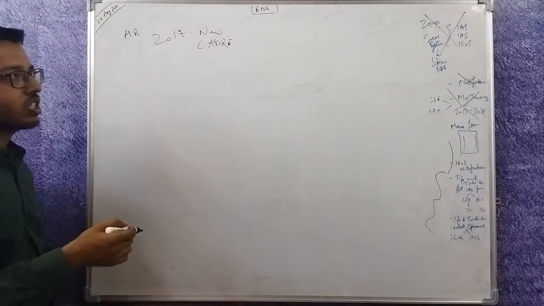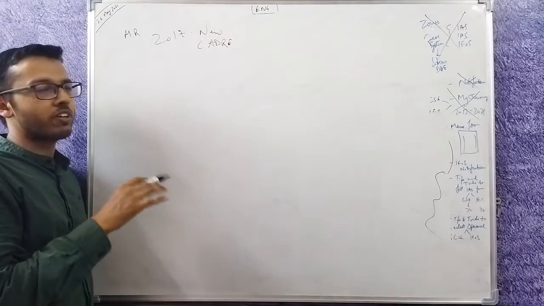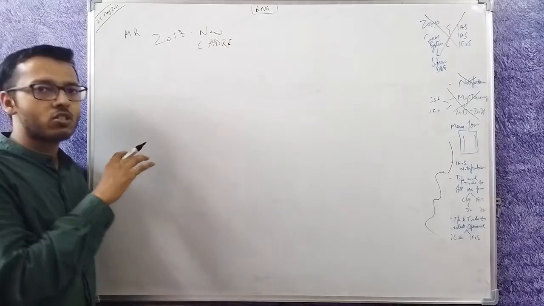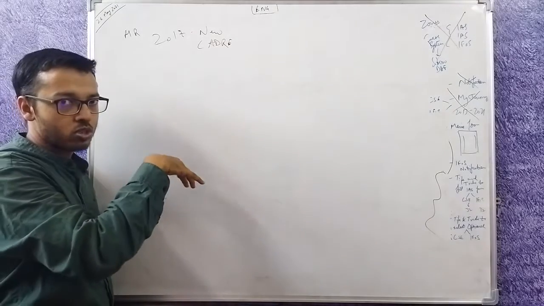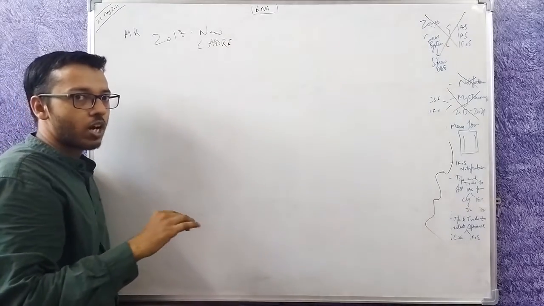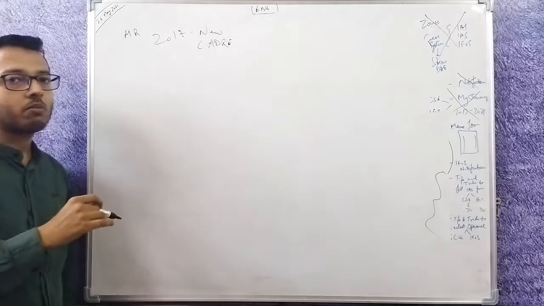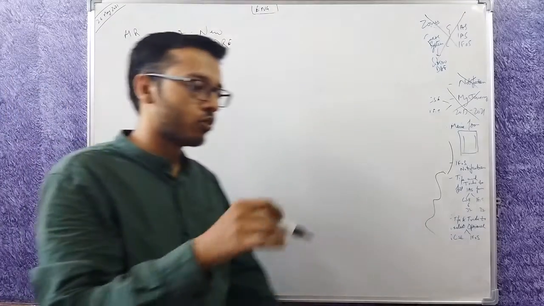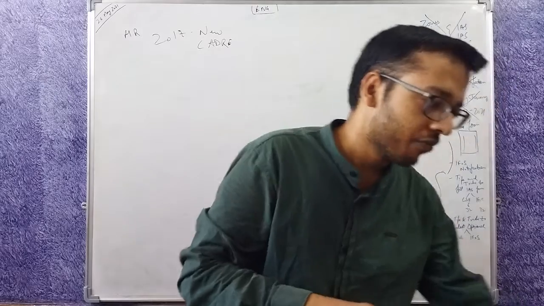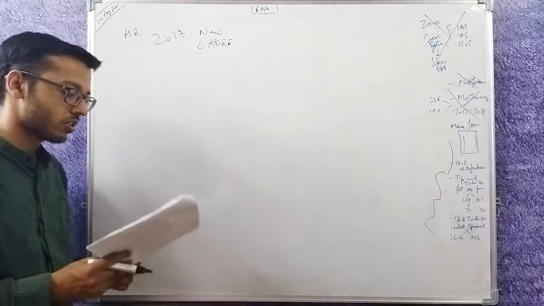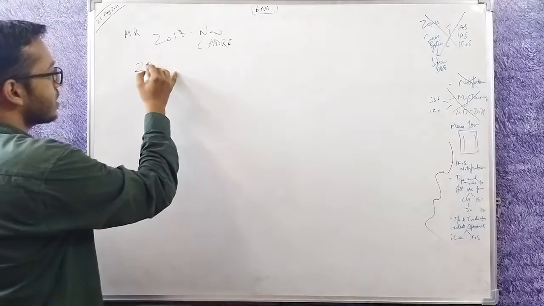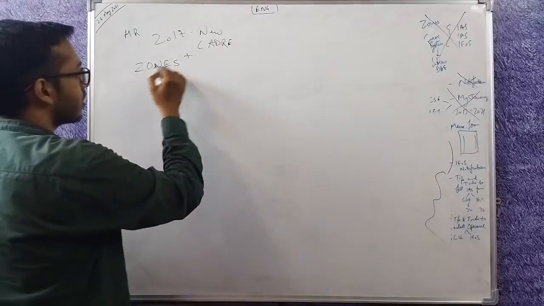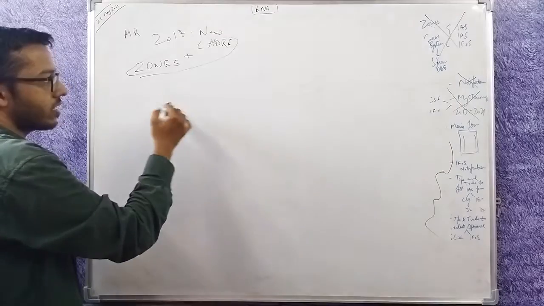Now the new system which has come is close to perfect. It is a balance of both choices as well as national integration. You can choose, but at the same time you have to fill almost all the states. In fact, you have to fill all the states now. If you don't, there are some repercussions we will discuss later. Now what has happened is that a zones plus cadre system is there. What is this zones plus cadre system?